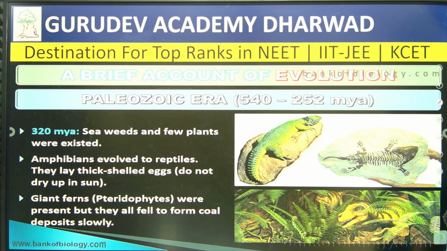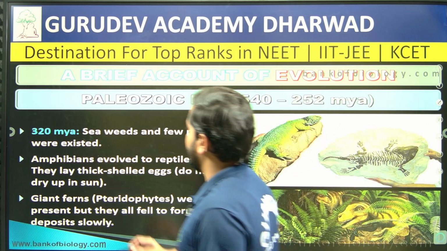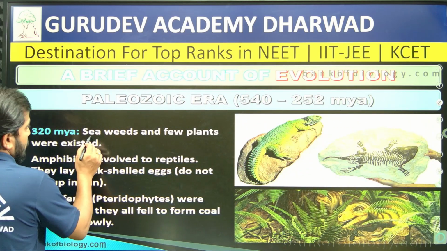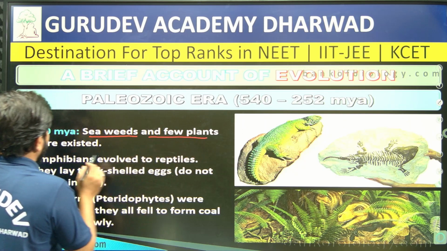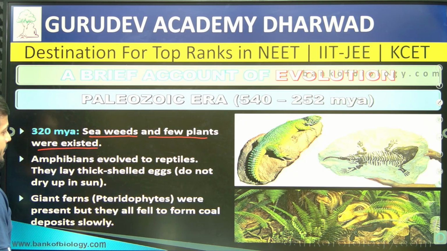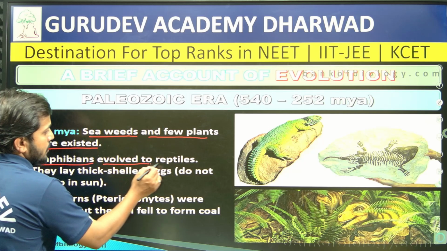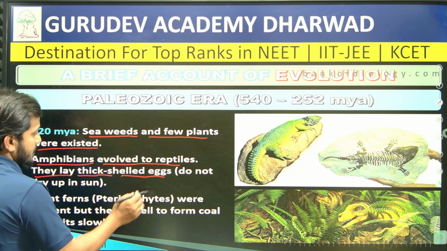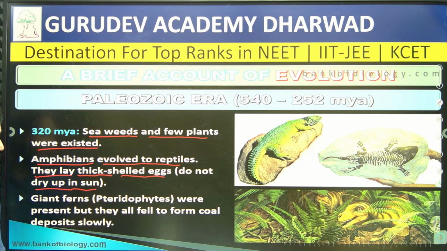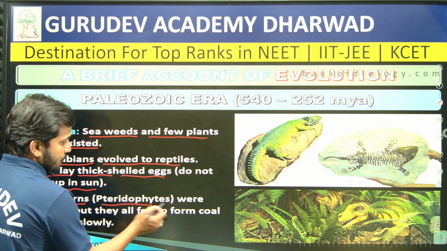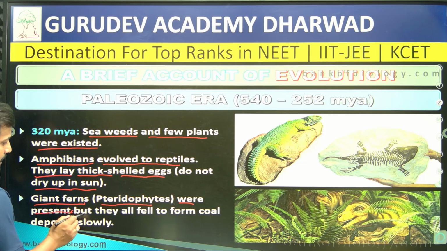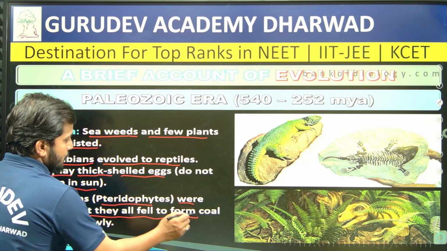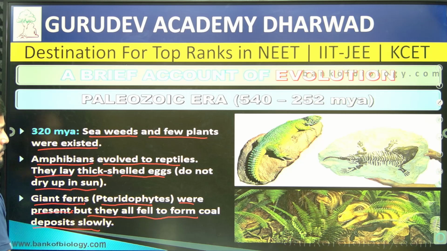Then about 320 million years ago seaweeds and a few plants existed, right. Then amphibians evolved into reptiles, and they lay thick shelled eggs, which do not dry up in the sun, right. Then giant ferns, the pteridophytes, were present, but they fell and slowly formed coal deposits, right.